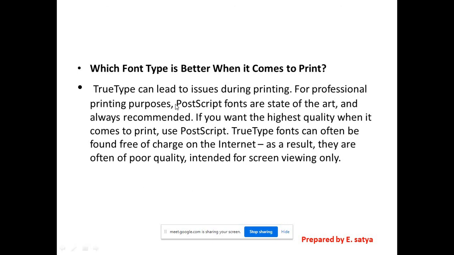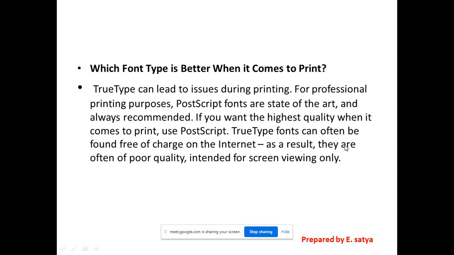True type can lead to issues during printing. So we discussed already, true type can lead to issues during printing because on screen you will observe the font nicely, very sharply, clearly, but if you print the same thing on paper, with true type fonts you maybe won't get that much quality, right? For professional printing purposes, PostScript fonts are state of the art and always recommended. If you want the highest quality when it comes to print, use PostScript.